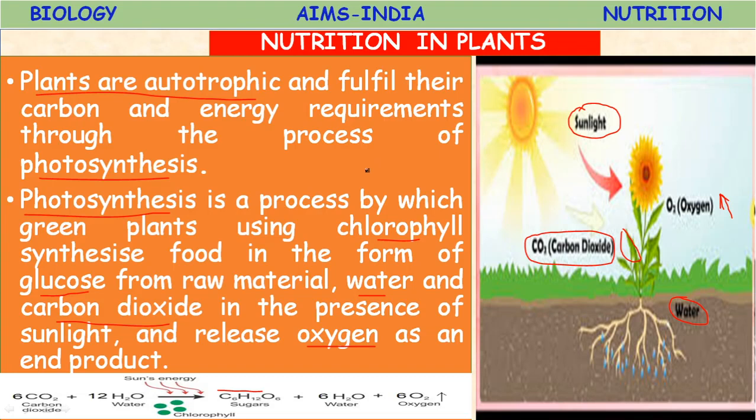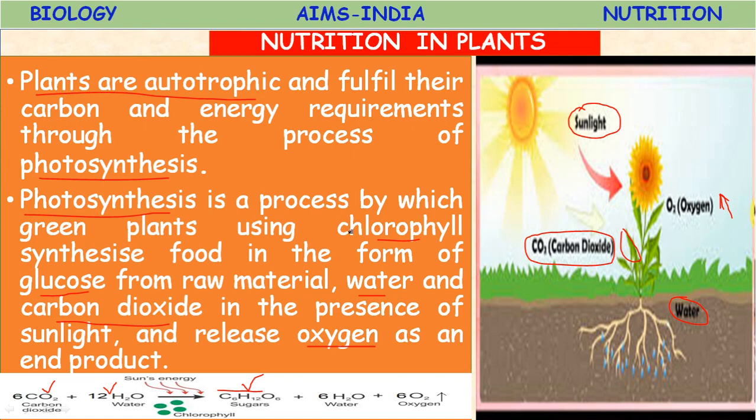The photochemical reaction during which simple inorganic substances like carbon dioxide and water, in the presence of light energy and chlorophyll, are converted into complex organic substances like glucose or starch is called photosynthesis. This process adds oxygen to the atmosphere.